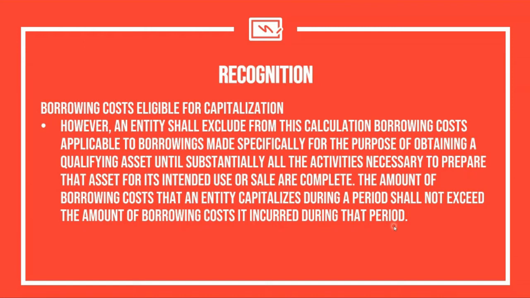Because if the computed borrowing cost is greater than the actual borrowing cost that was incurred, then what you're going to capitalize is only the lower of the two, which is in this case the actual. Okay? So you need to always do that. Do not forget that. Anyway, we have examples in our next videos in this presentation or in this playlist.